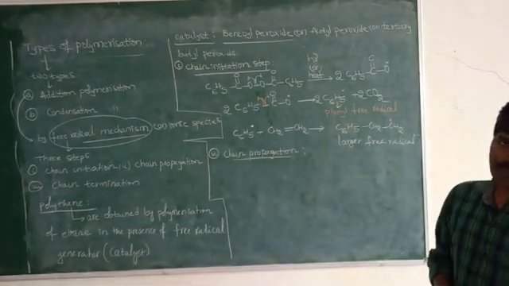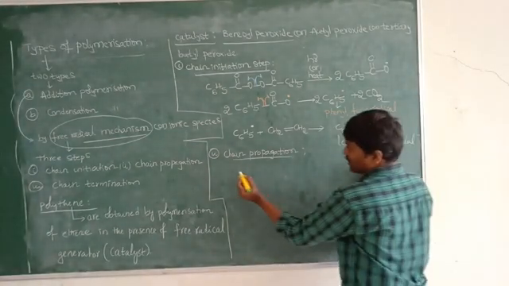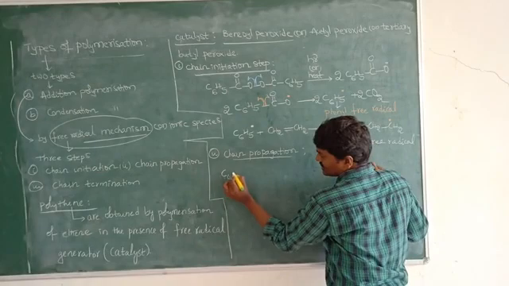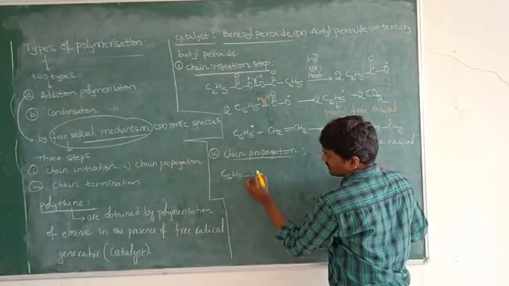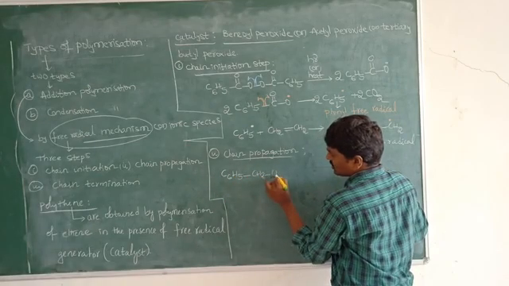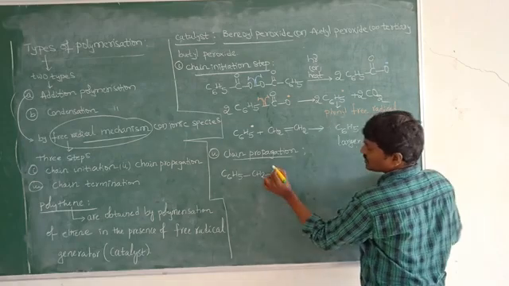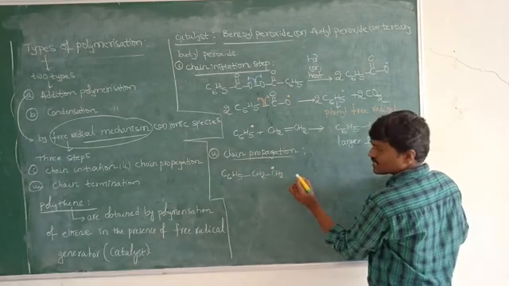In the next step, what happens? Now this larger free radical, that is C6H5 CH2 CH2 dot, don't forget that dot.